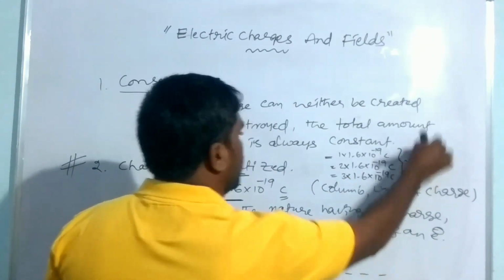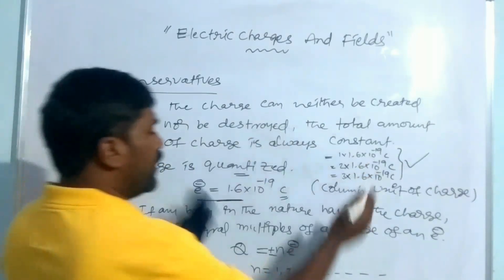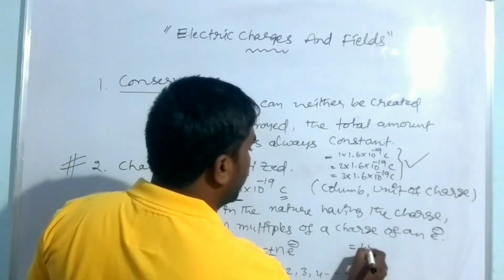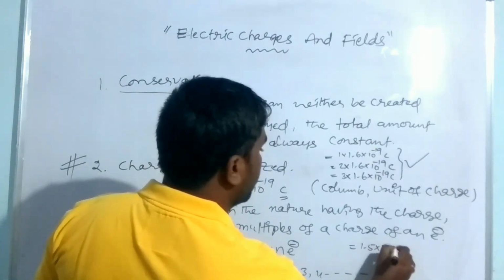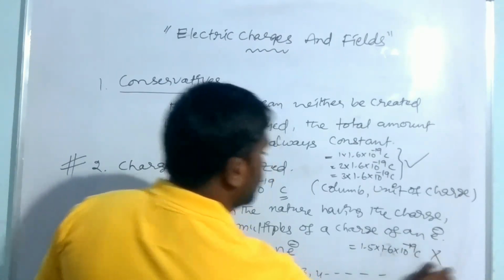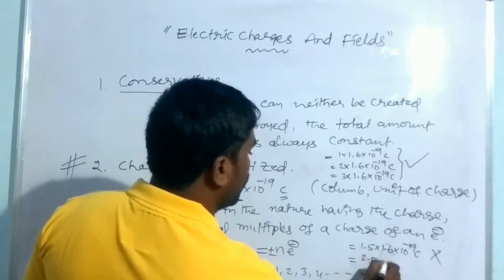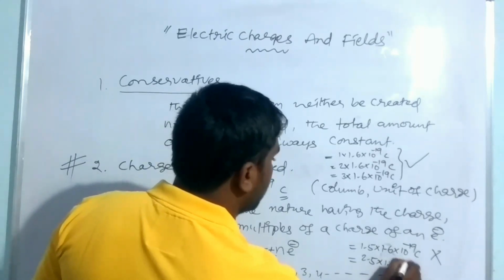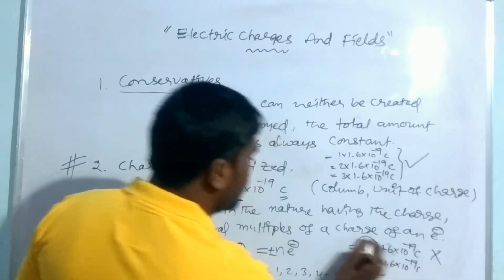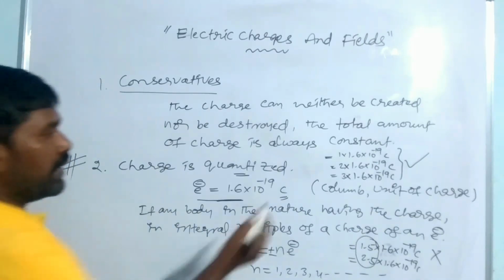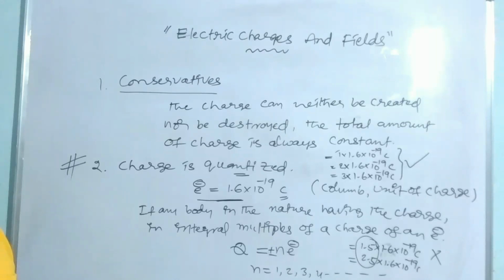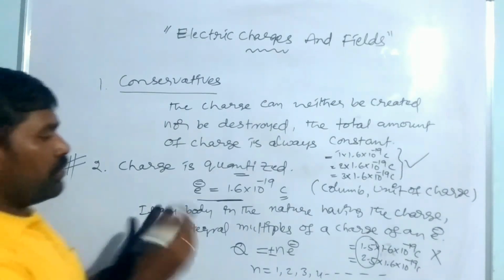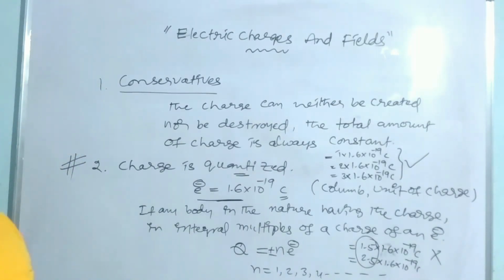But it will not be 1.5 into 1.6 into 10 to the power minus 19 coulomb or 2.5 into 1.6 into 10 to the power minus 19 coulomb, because these are not integer values. This nature is the quantization of charge. Hence the charge is quantized.